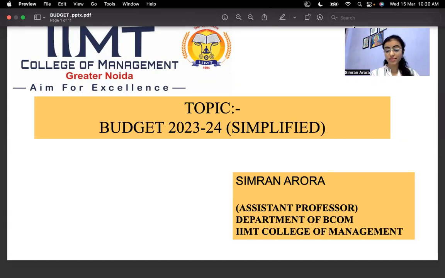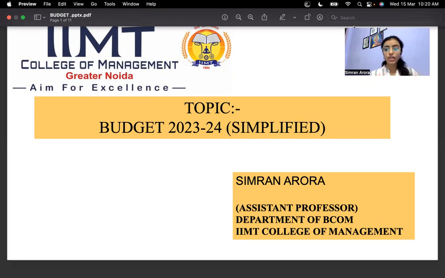So today's topic is Budget 2023 to 2024 Simplified. This topic is very important for every citizen of India, as we all have many questions in our mind, like how the government uses the amount which we pay to them in the form of taxes. How do they use it, where do they use it? We have many questions. These questions can be answered by this topic known as budget.